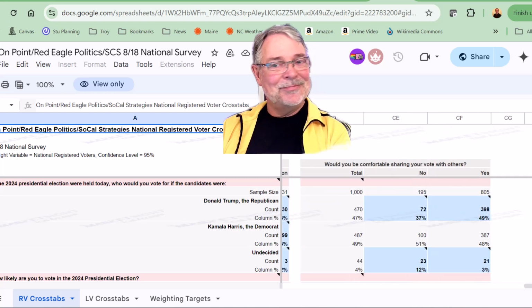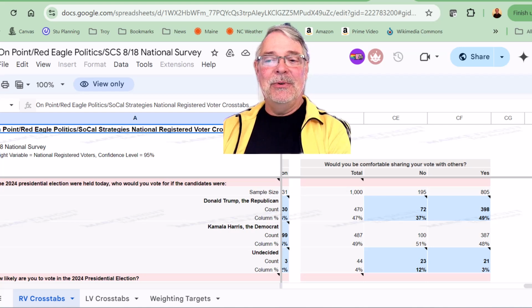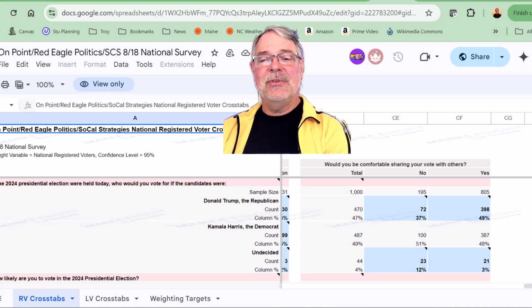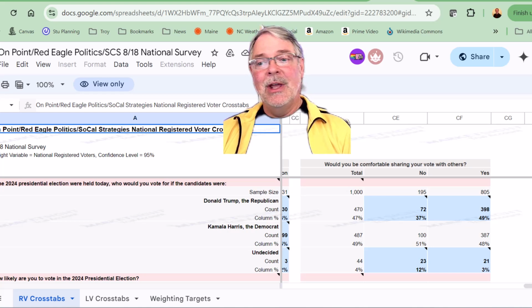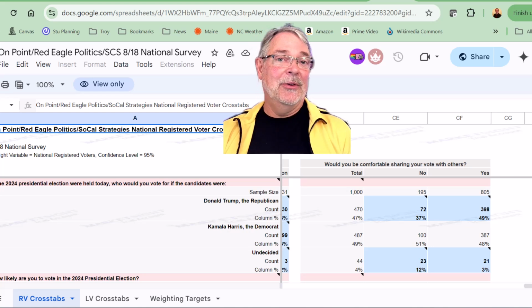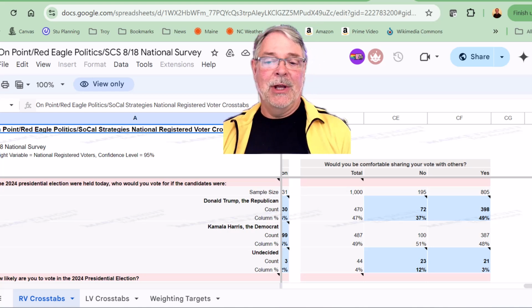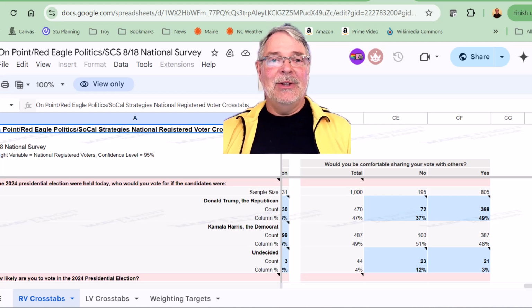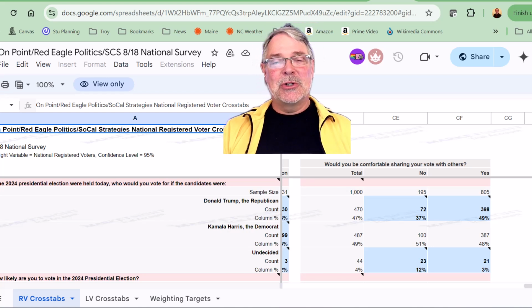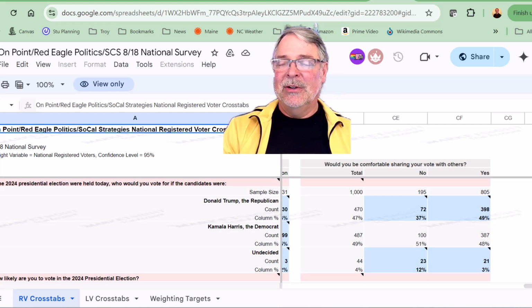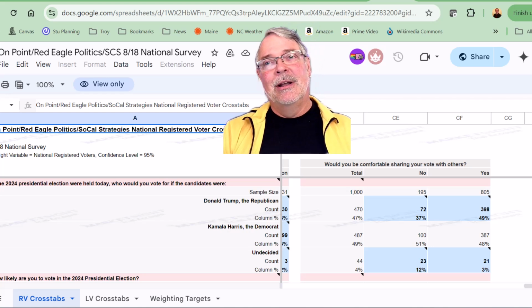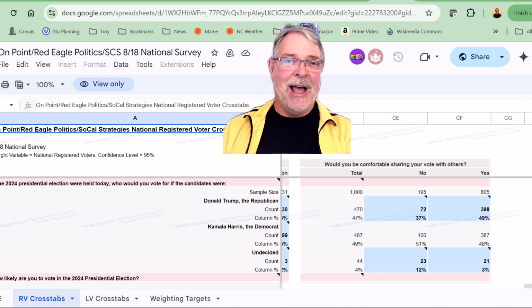By the way, of the people who say they would be uncomfortable sharing their vote with others, 51% are folks who say they would vote for Harris, as opposed to 37% who say they're going to vote for Trump and 12% who are undecided. So that gives you an idea of comfort levels. A lot of times there's this question: do we have shy Trump voters? That was a narrative that might have made sense in 2016. It seemed to me to not make much sense afterwards.